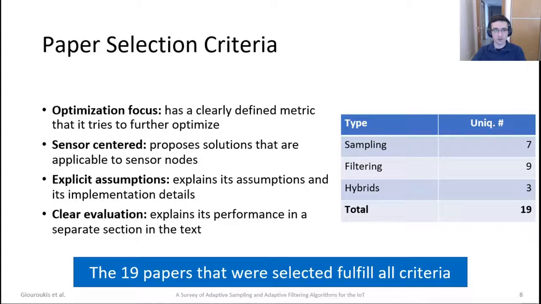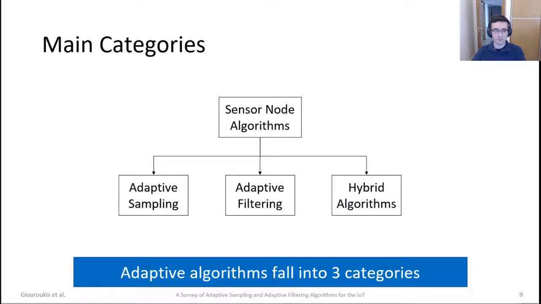Those criteria are that there has to be an optimization focus where a clearly defined metric exists in the narrative of the paper. They have to be sensor-centered, meaning that the proposed solutions are applicable or are exclusively running on sensor nodes. Finally, the last two filters are subjective: they had to make explicit assumptions that are easy to follow about their implementations, and there had to be a clear evaluation scheme of what they did and how they evaluated their findings.